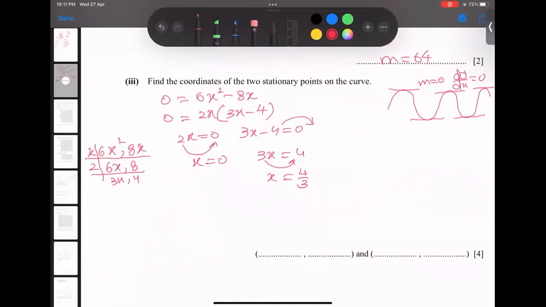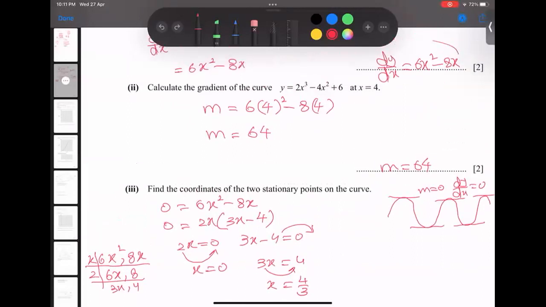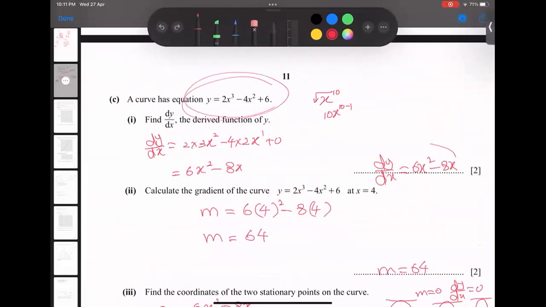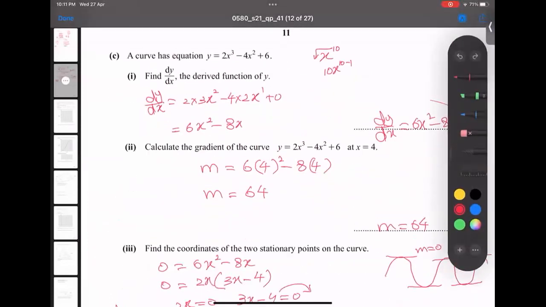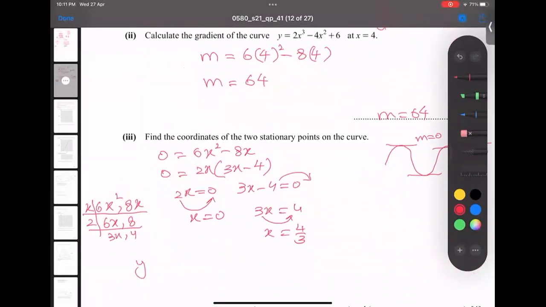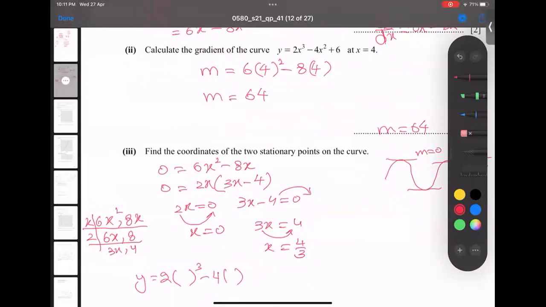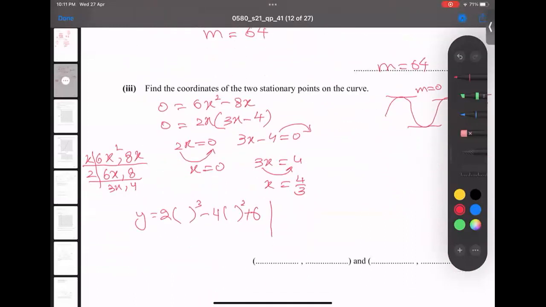I got the x values, but look here, we have x and y, so this question is not over. How to get the y? We have to put the values in our actual equation, not the derivative. So I'm going to plug in 2x cubed minus 4x squared plus 6, in two places.